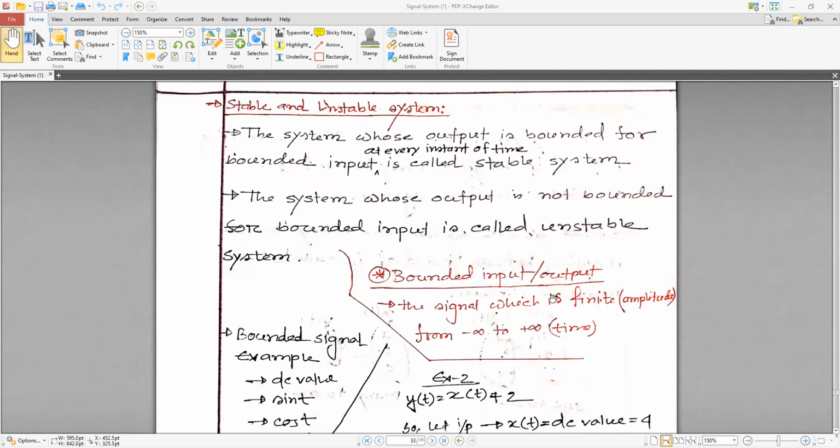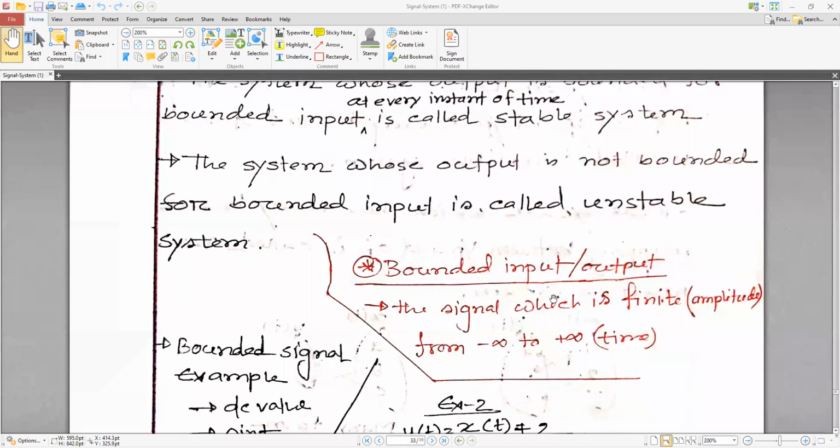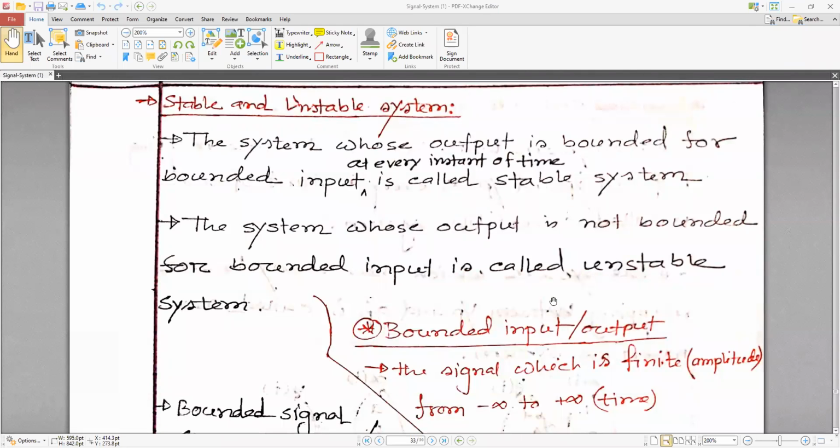Today we'll see the stable and unstable system. We'll start from this one. The system whose output is bounded for bounded input at every instant of time is called a stable system. The system whose output is not bounded for bounded input is called an unstable system.